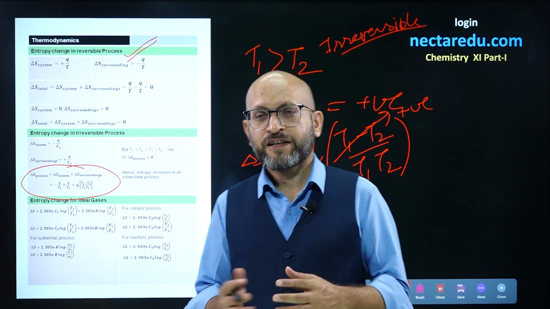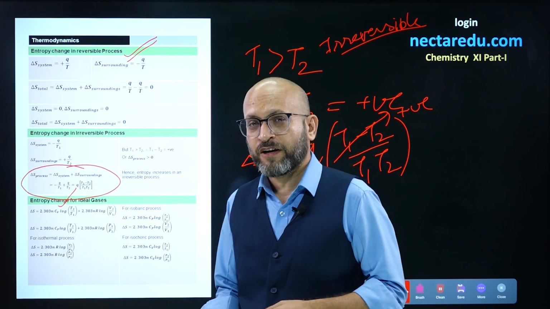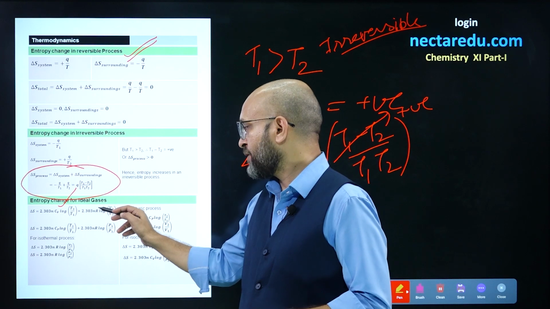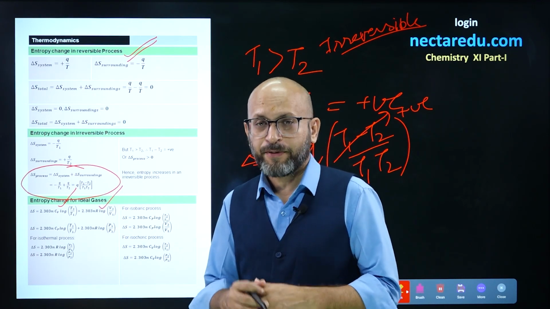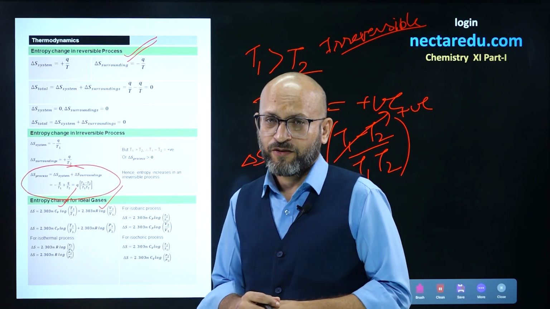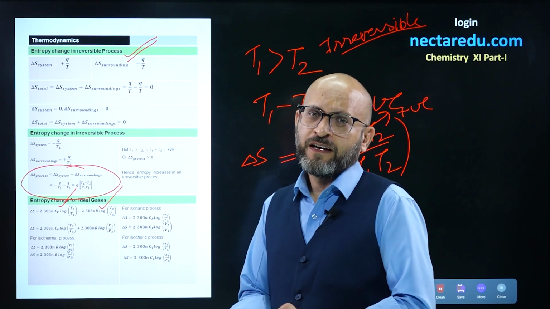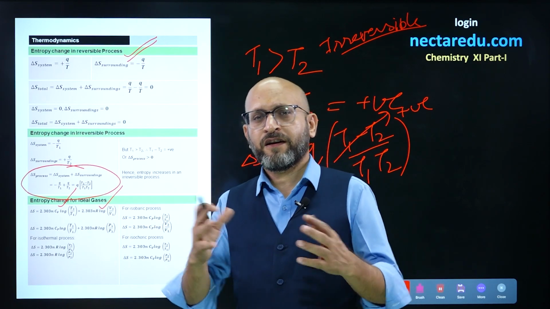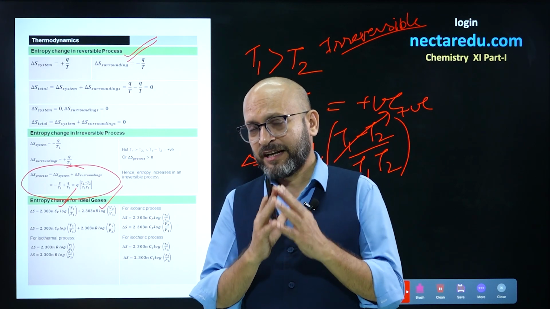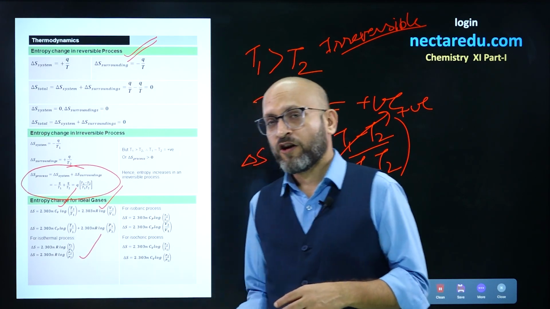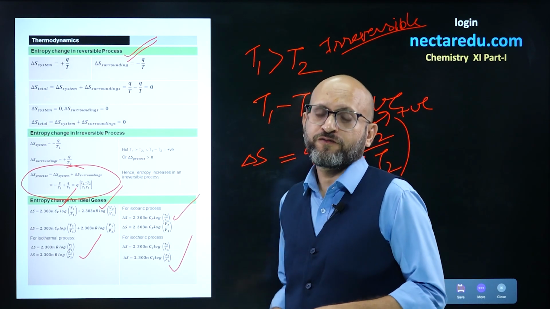For example, here you are adding the formula for an isochoric process as well as an isothermal process, because both the processes are happening simultaneously. These are a few formulas which you need to remember and use wherever the case calls for. For example, isothermal, use this formula. For isobaric, use this formula. For isochoric, use this formula.